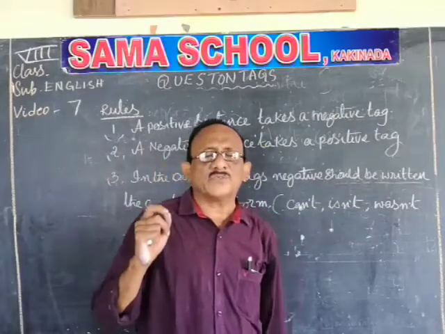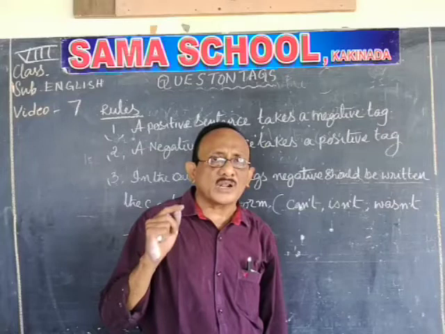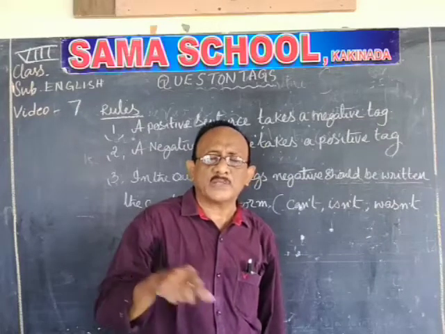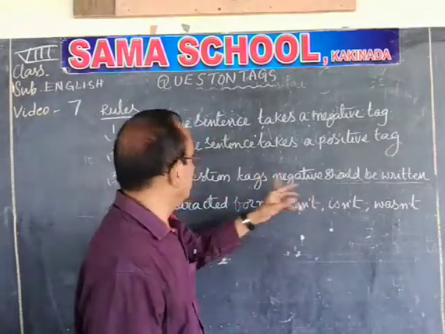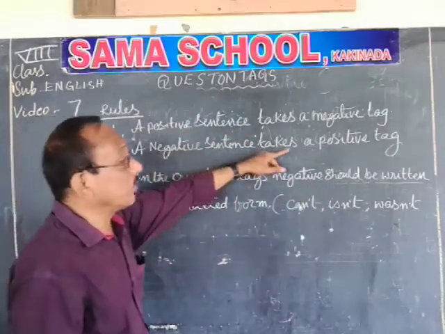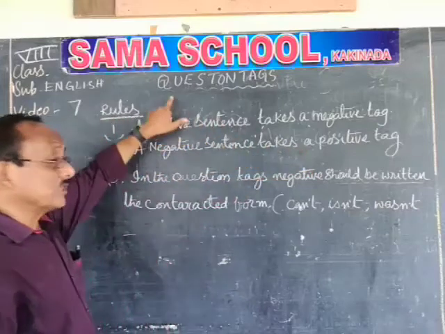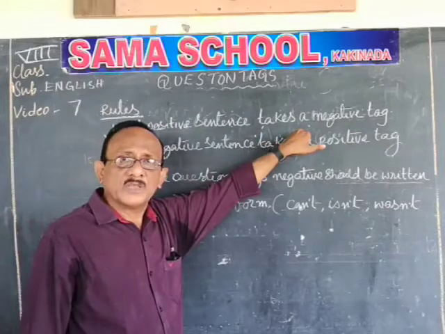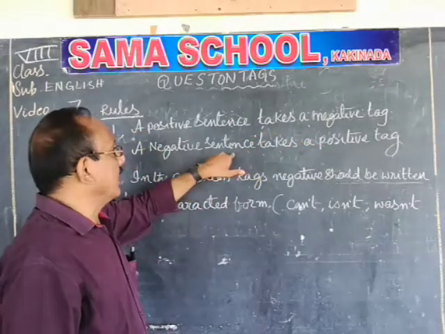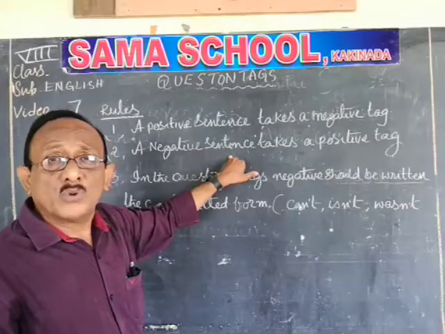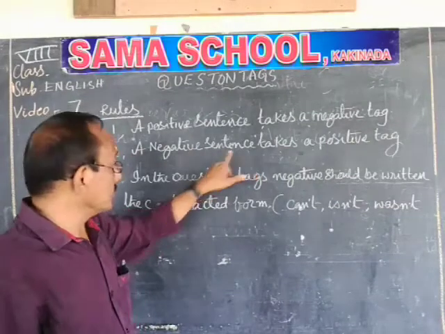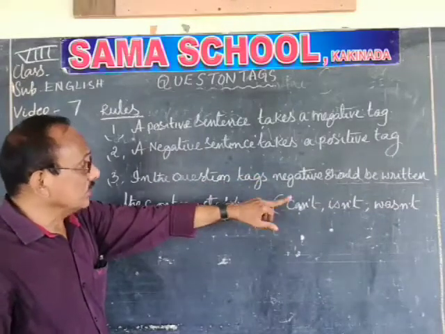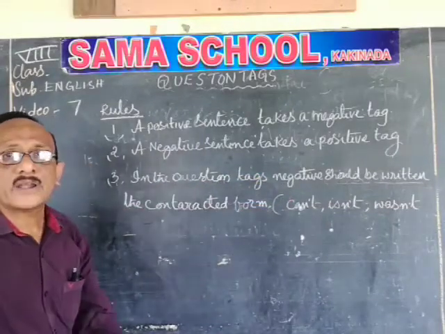In that particular sentence, negative sentence, we should not write the negative. We should remove the negative. That is the reason I said a negative sentence takes the positive tag. Positive statement అయితే పాజిటివ్ సెంటెన్స్ అయితే నెగిటివ్ యాడ్ చేస్తాం. అదే నెగిటివ్ సెంటెన్స్ అయితే we are going to remove the negative. And in the question tags, the negatives should be written in the contracted form.